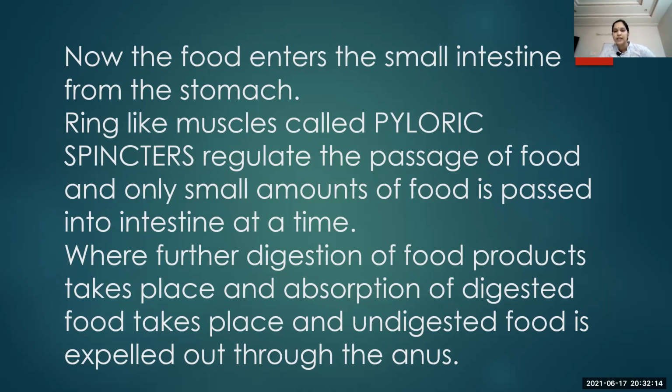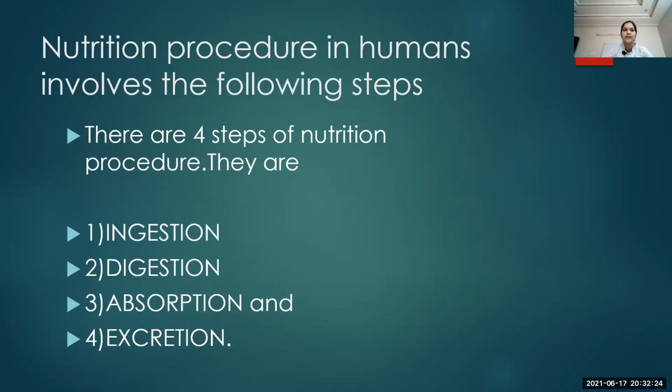There further digestion takes place and absorption of digested food occurs, and the undigested food is expelled out through the anus.